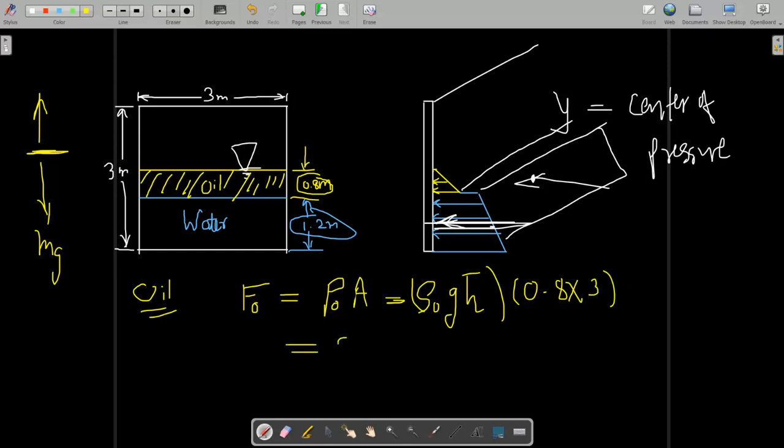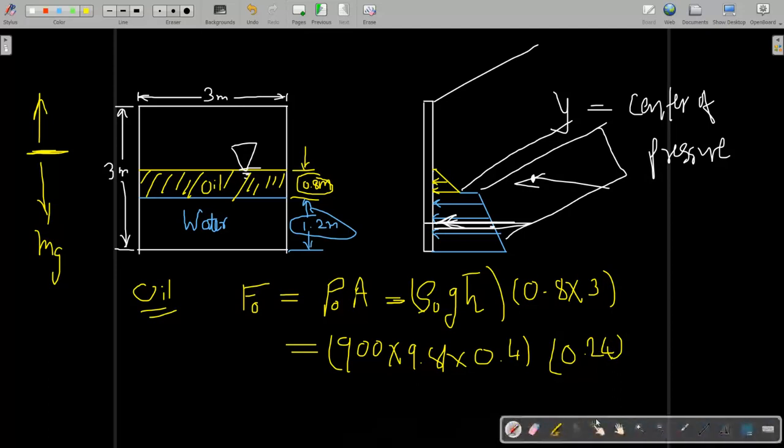So density of oil is 900 kg per meter cube, g is 9.81, and h bar, the center of this projected area, is 0.8 by 2, so 0.4, times this area, 0.24. When you multiply this in your calculator, you will get the force due to oil as 8.476 kilonewton.